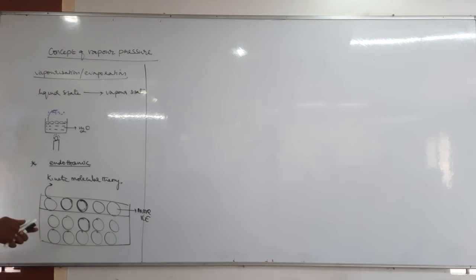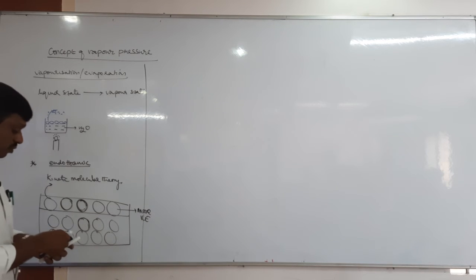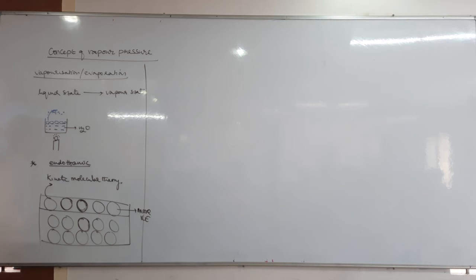Okay, tell me. More kinetic energy. Why do they have it? Okay. Do you understand this first? What is evaporation? The process of conversion of liquid state into vapor state. It is vaporization or evaporation. So vaporization is generally an endothermic process because heat energy is required. Okay, why is heat energy required?